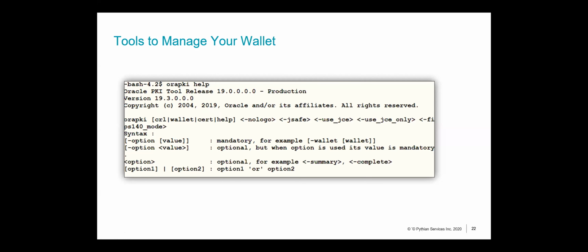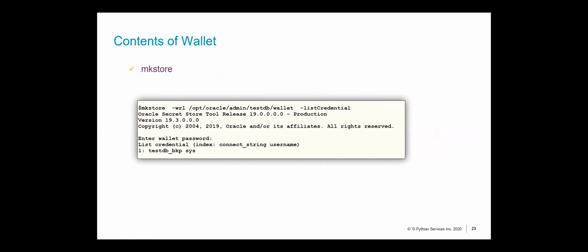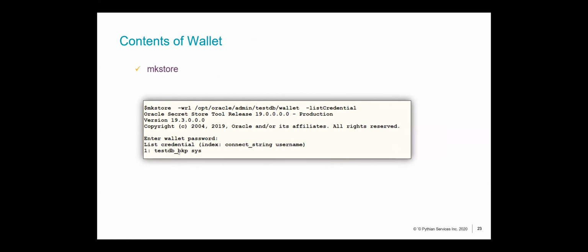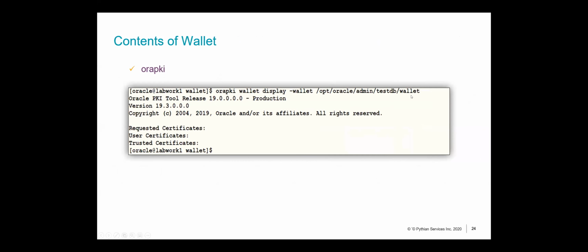So let's take a look at the contents of the same wallet. What do I see when I use mkstore? I see the credentials that are stored in it. What do I see when I use orapki against the same wallet? I see the certificates. I don't see the credentials. So depending on what you want to look at, you would want to choose your tool, right?